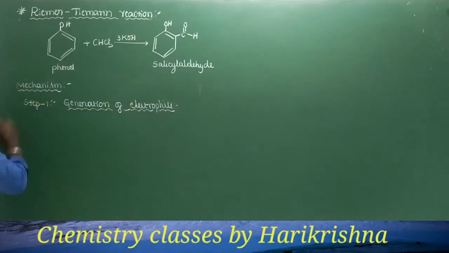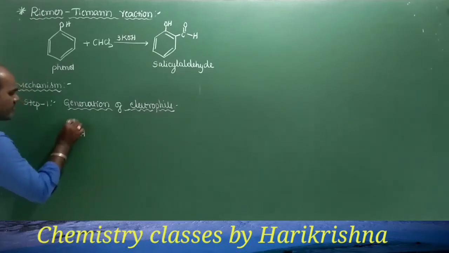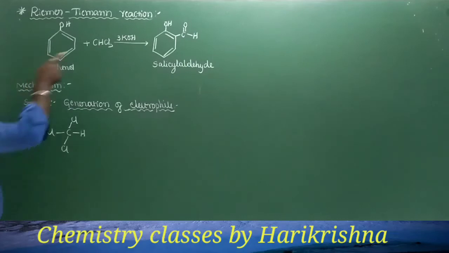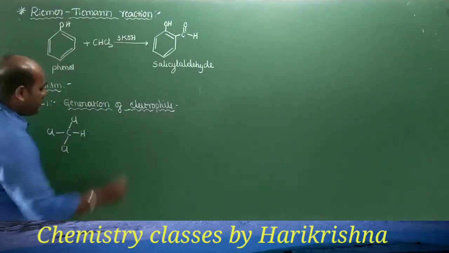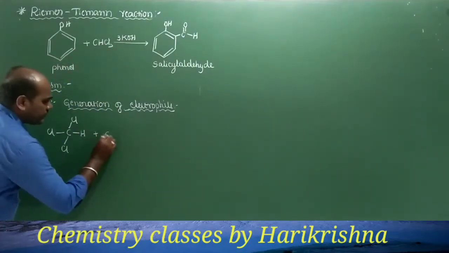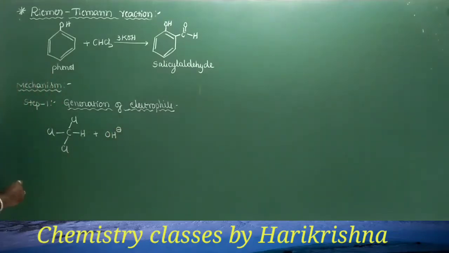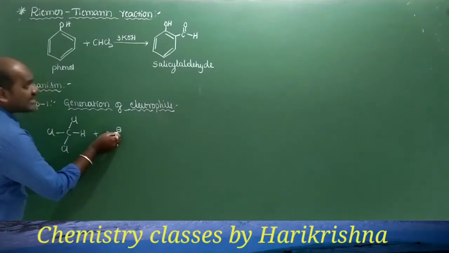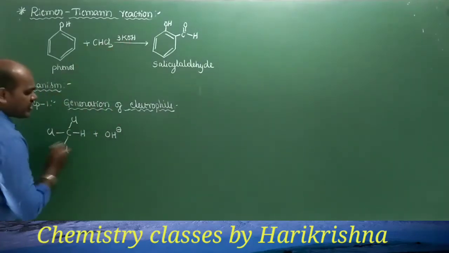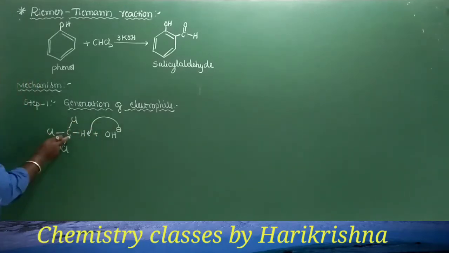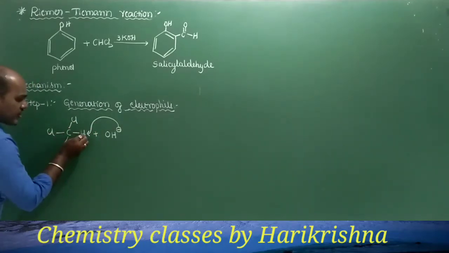So for the generation of the electrophile, first the chloroform comes into the picture with the base that we have taken, that is potassium hydroxide. Here an aqueous solution of KOH will be taken. The OH minus produced from the potassium hydroxide will first attack the hydrogen atom present in the chloroform, so that OH minus picks up the hydrogen.